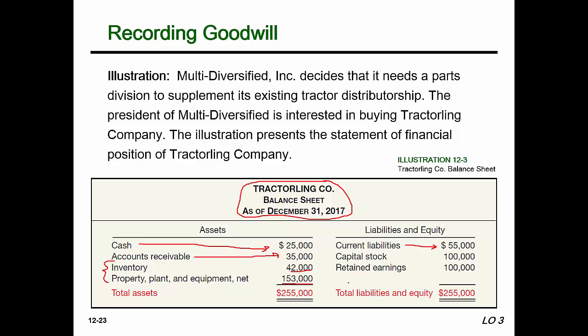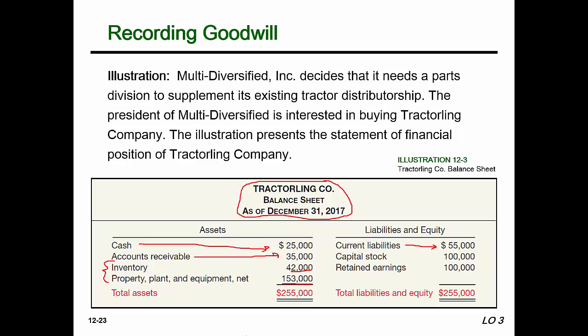How much is the fair market value of that? Well, it's $25,000, right? But I might have an automobile on my books at a book value of $32,000, and the market value could be drastically different. Could be more or could be less.